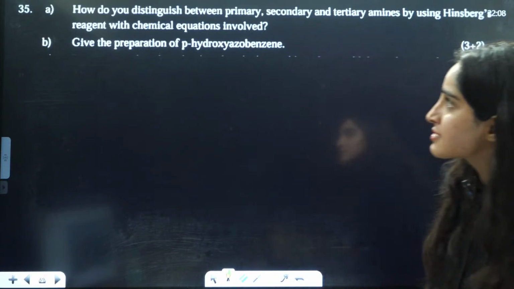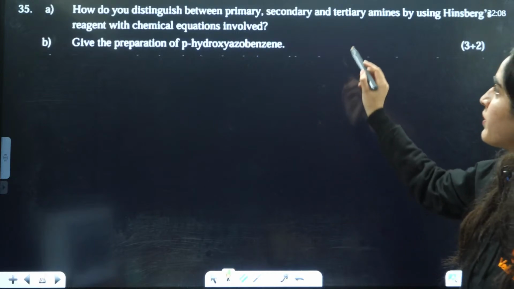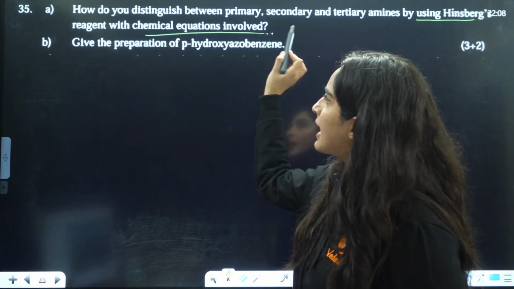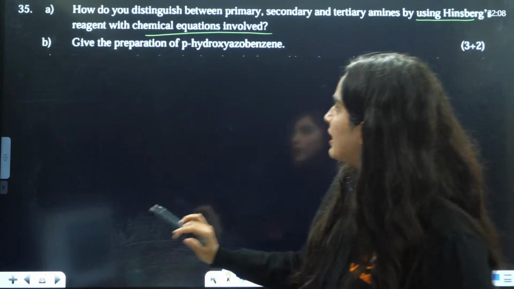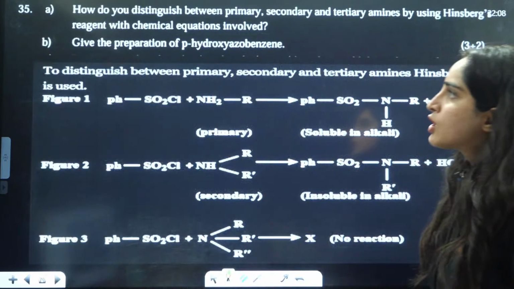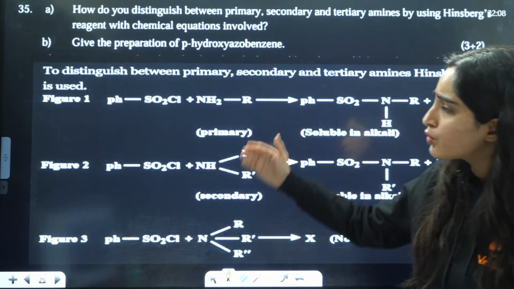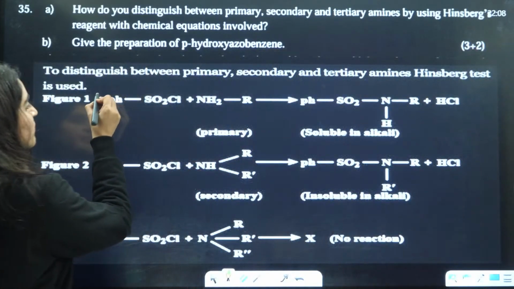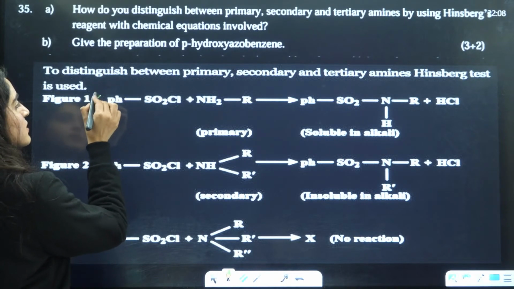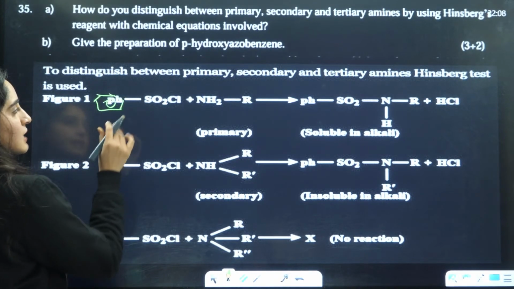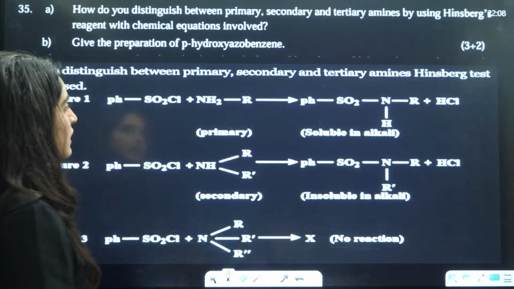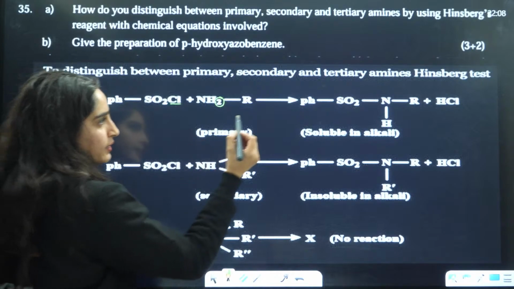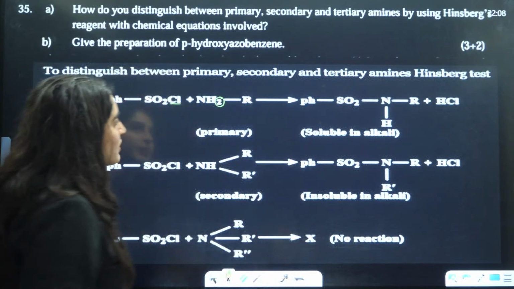Next, students, they are asking, how do you distinguish between primary, secondary, and tertiary amine by using Hinsberg reagent? Chemical reactions involved. It's a very, very simple question, right? So basically, to distinguish between these three, for example, this is Ph, meaning benzene. They are talking about benzene here, so we have written it as phenyl. With SO2Cl, this hydrogen and this Cl will be eliminated. Hence, you will have the formation of